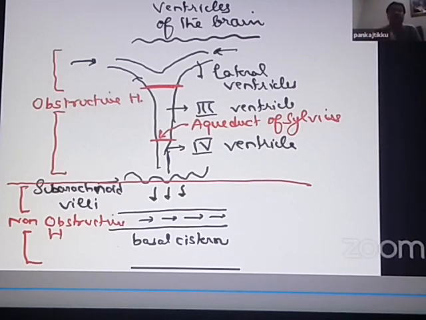So the obstruction is occurring outside the level of the ventricles, and all the ventricles will get dilated because CSF will start accumulating behind it. Obstructive hydrocephalus is always because of an obstruction inside the ventricles. Non-obstructive hydrocephalus is always because of an obstruction outside the ventricles.